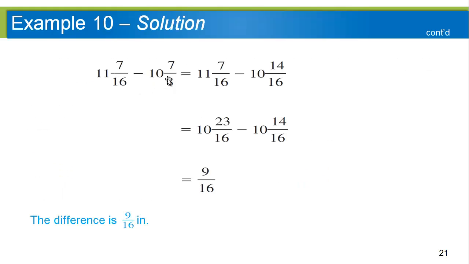So we take the maximum minus the minimum from it. This number minus this number, set them up with common denominators. Because this fraction is bigger than this fraction, right? Because 14 is bigger than 7. We have to borrow 1 from here. So we take one whole number away from the 11, which makes it a 10, which gives us 16 sixteenths to add to this. 16 sixteenths, right, plus 7 gives us 23 total sixteenths. 10 minus 10, those go away. 23 minus 14 gives us 9, and those two numbers are 9 sixteenths away from each other. All right, that's it for adding and subtracting and really comparing fractions, which we already learned, but it's the same thing. They all use the bow tie technique.